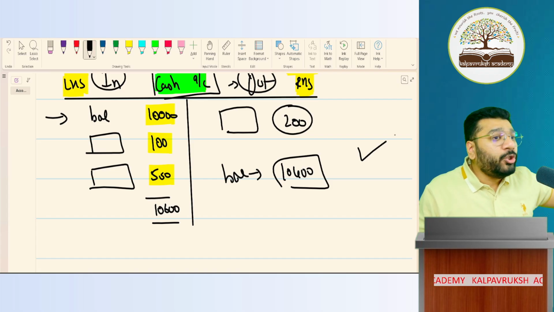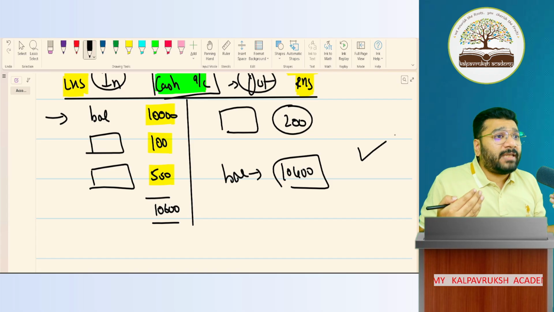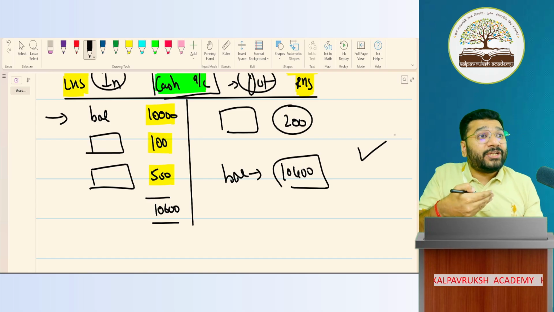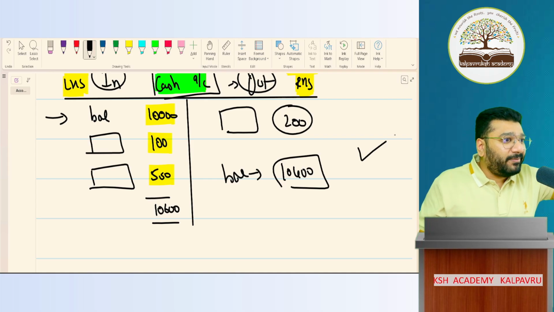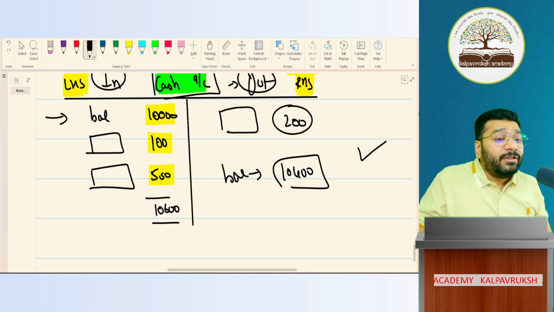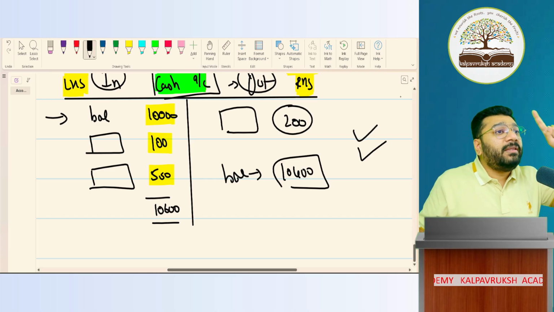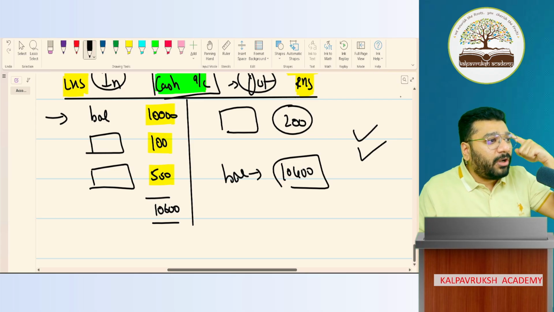Got it, not got it? You will get used to it. Since you're learning for the first time, you feel that the statement format of presentation is easier. But in the statement format, there's a lot of problems. Eventually you will understand. To overcome those challenges only, this beautiful format has been drafted. There is nothing that is drafted without applying mind.